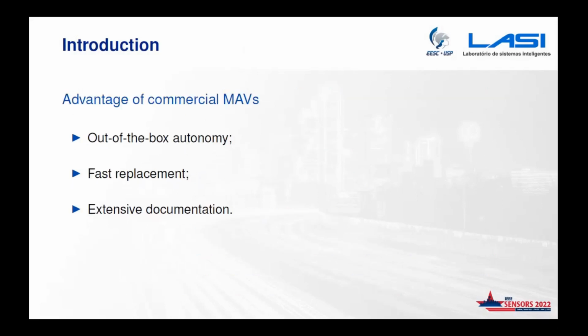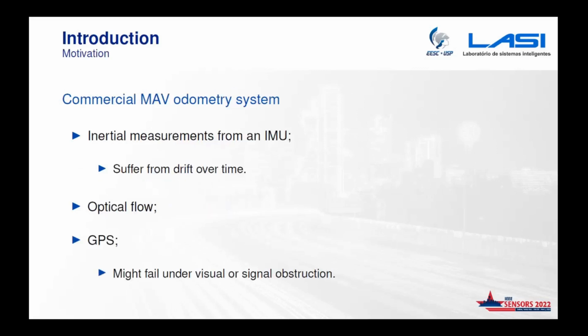In terms of commercial MAVs, they have the advantage in comparison to custom-built ones because they have out-of-the-box autonomy. You can go to a store, buy a drone, and it's already good to go. You have fast replacement. If you damage one of your robots, you can easily replace it with another one, and it's going to operate pretty much the same as the previous one. You also have extensive documentation. Since anyone in the world can buy the same drone as you, you're probably going to find a lot of documentation online, in photos, and on many other platforms. So it's really helpful in that regard.